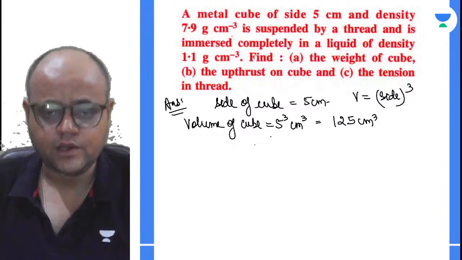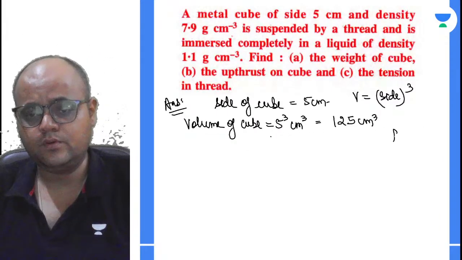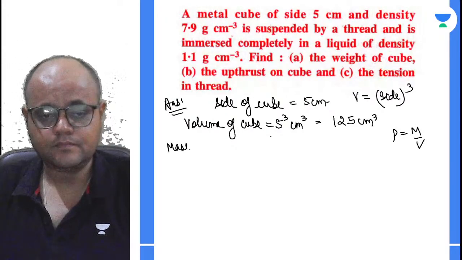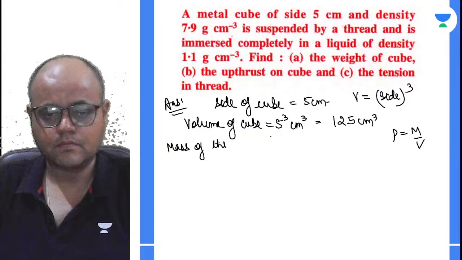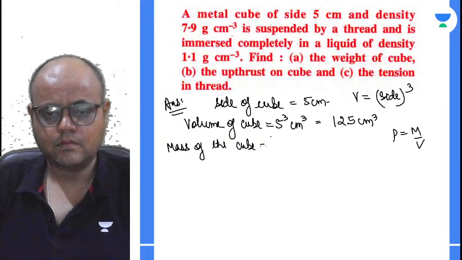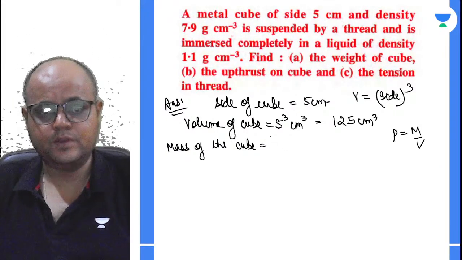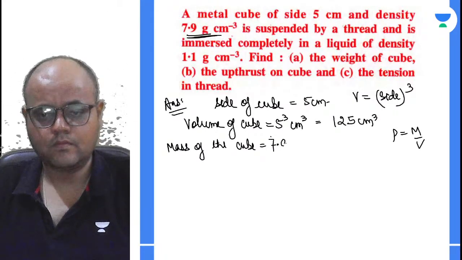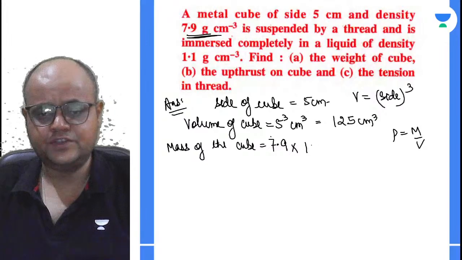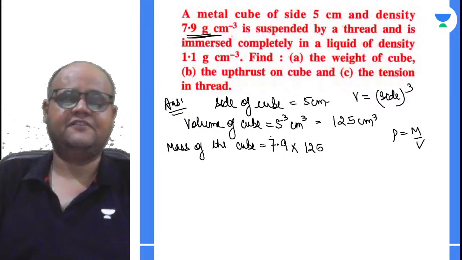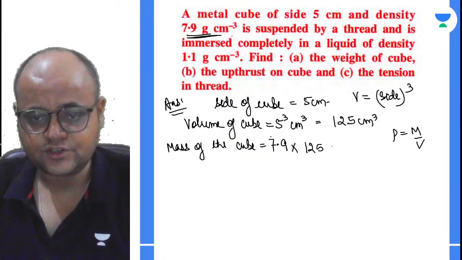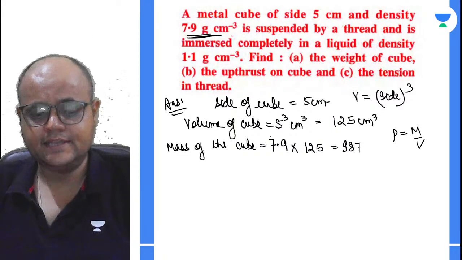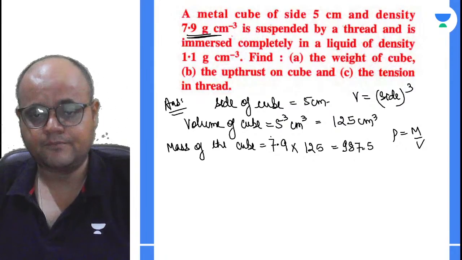And once I have the volume, I can find the density is equal to mass upon volume. I can find the mass of the cube. It will be density, which is 7.9, times volume, which I have just calculated as 125, right? तो मेरे को mass of the cube मिल गया. इसको solve करोगे तो you will be getting 987.5 grams.